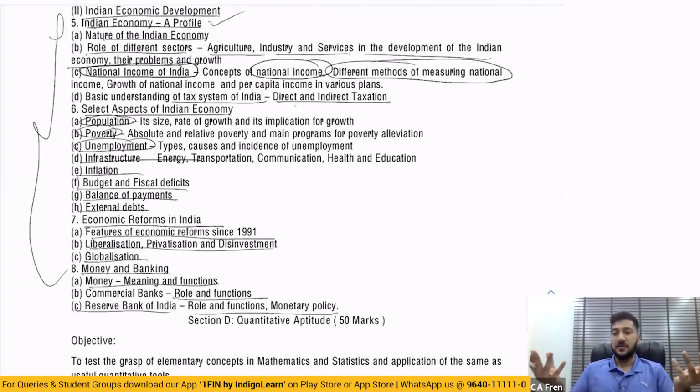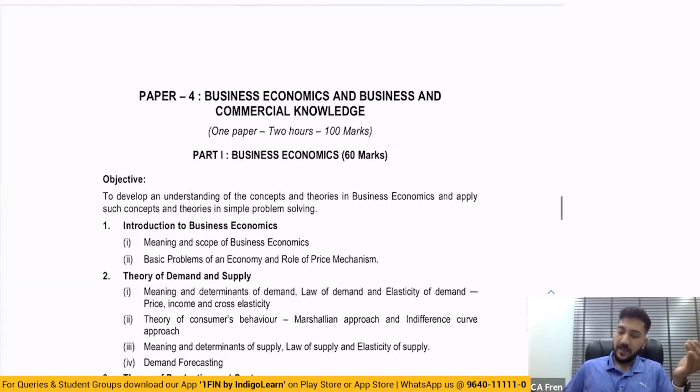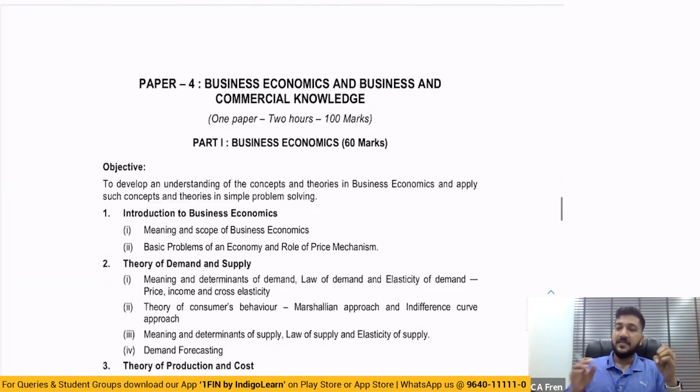Then the syllabus changed for foundation. So when the syllabus changed, what will they usually do? The usual process is that something new, something more relevant to a chartered accountancy career will be added. And if there is anything which is generalistic, that will be removed. So basically, on the next page, what I have given is the syllabus which came after. That is, they renamed it to business economics and business and commercial knowledge, right? So in that, what was there? That also we will have to check.